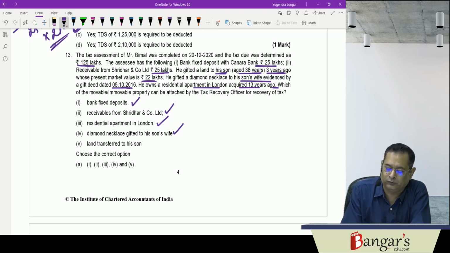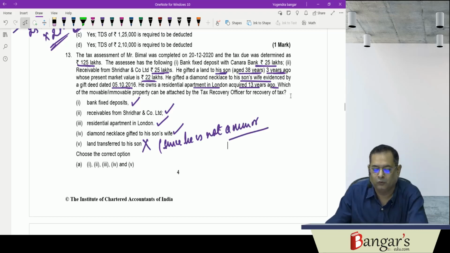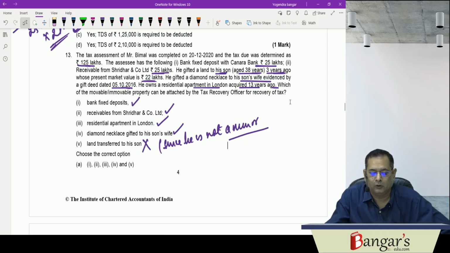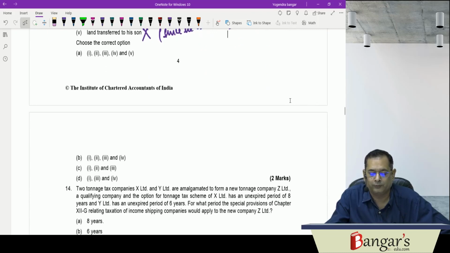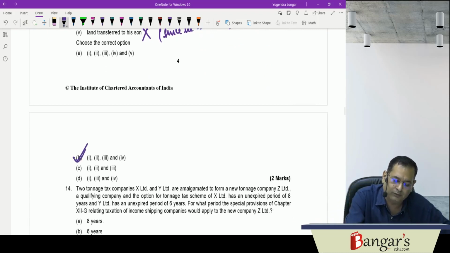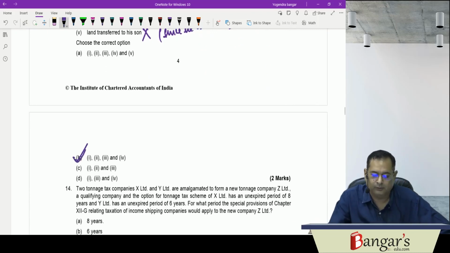Land transferred to the son will not be attached since he is not a minor son. So which of the following can be attached as per the provisions? Here movable and immovable properties belonging to the assessee can be attached. So the answer will be 1, 2, 3 and 4. So the answer will be B in this regard.